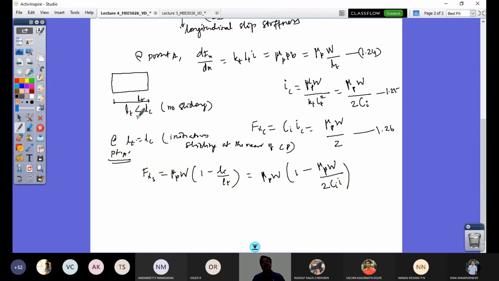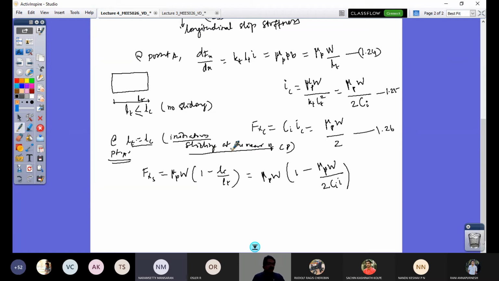When LT is less than or equal to LC, that is the condition for no sliding. Absolutely no sliding means it's not even equal, which is the point below A in the graph. If I put an equal sign, it is exactly point A, which is common to the linear zone as well as the non-linear zone. So I call that condition the initiation of sliding at the rear of the contact patch. Are you getting me? Yes, sir.